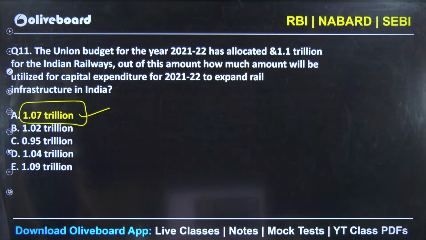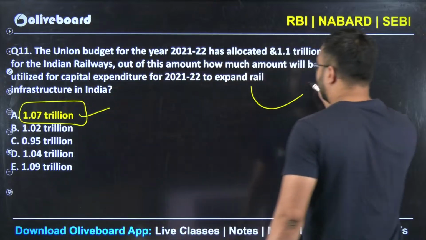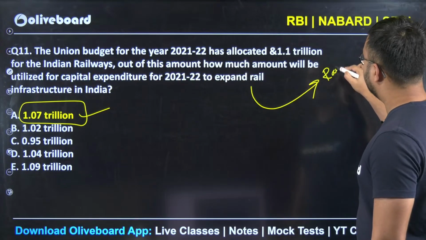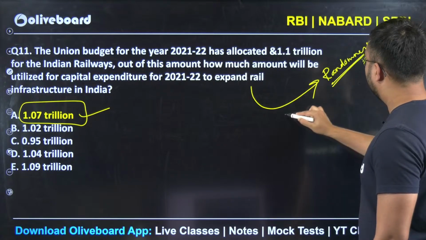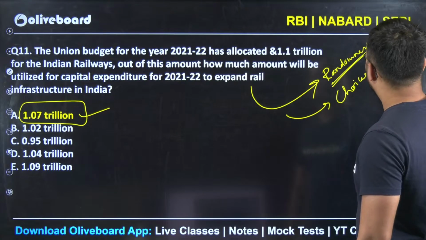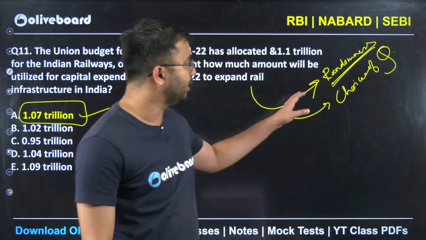This is your capital expenditure for the year in your rail infrastructure India. So now one more thing that you should try to understand here: this shows you that randomness in the choice of questions is very less in your RBI Grade B exam. Randomness is really very, very less.